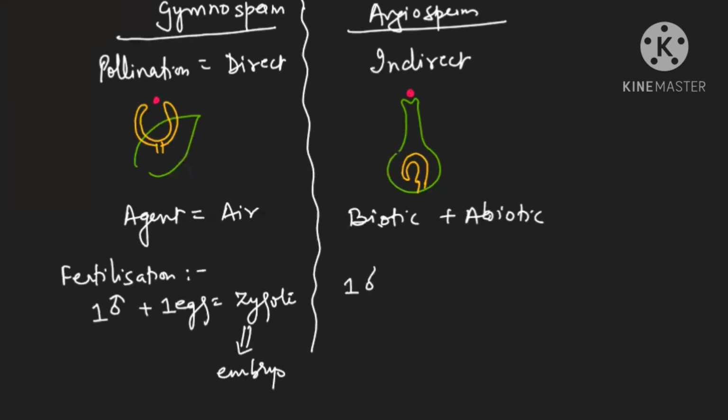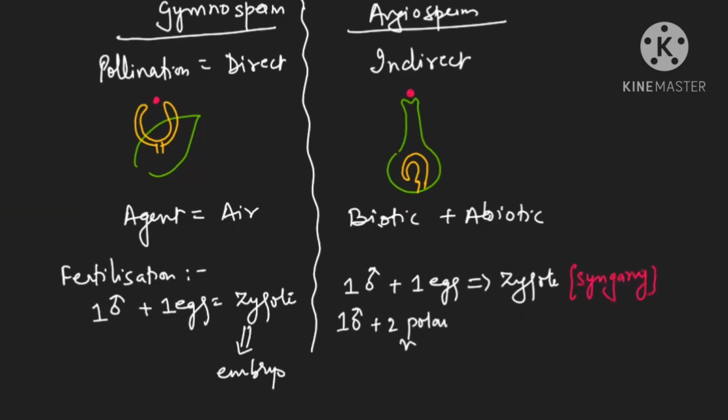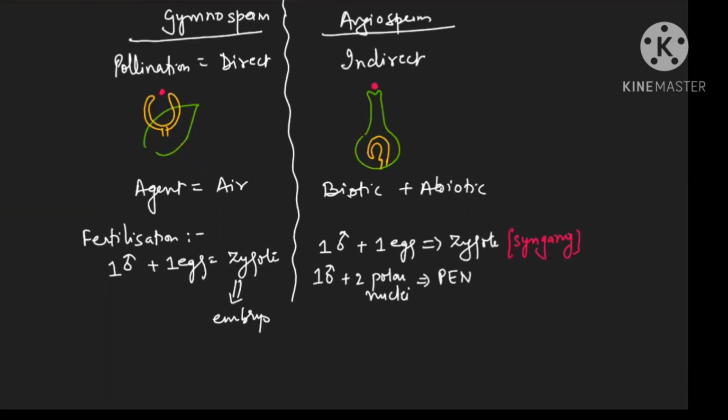One male gamete will fuse with the egg cell to form the zygote, and this process is known as syngamy because two nuclei are fusing. Then another male gamete fuses with the two polar nuclei. Remember, we have drawn two polar nuclei. It fuses with two polar nuclei to form the primary endosperm nucleus. Here three nuclei are fusing, so we say triple fusion.